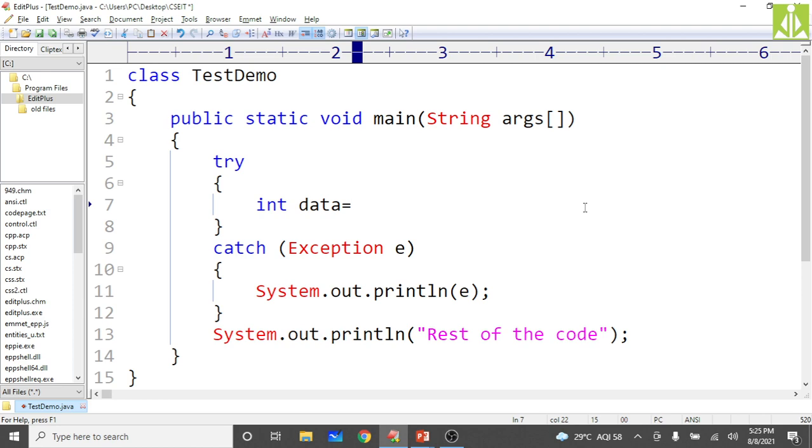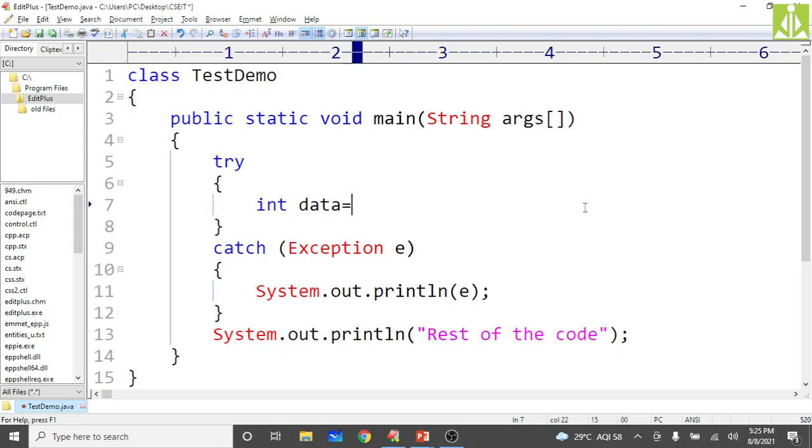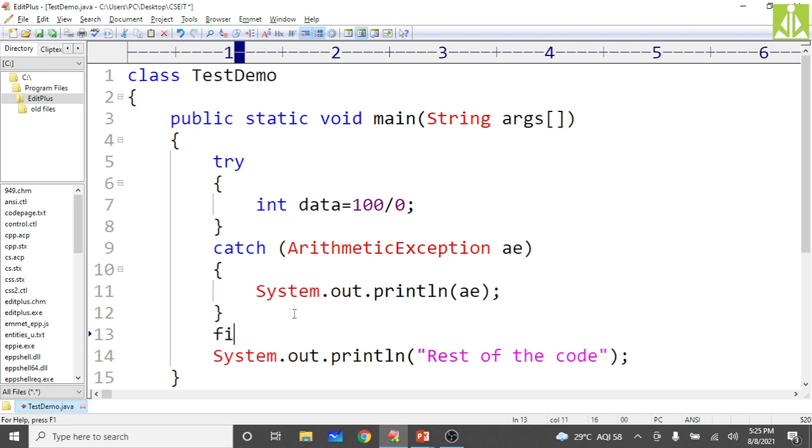So int data, then what I am doing, some 100 divided by 0. So what type of exception I am generating? Arithmetic exception. So here, handle it. How to handle it? Arithmetic exception AE. Okay, and print it AE. Then take block.